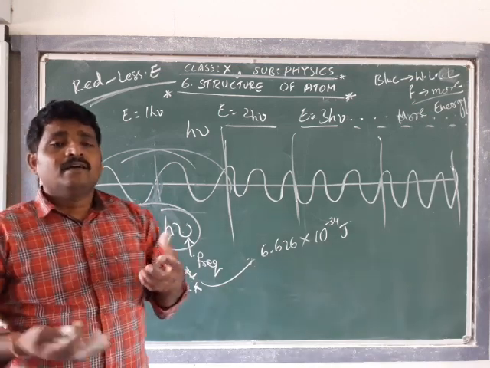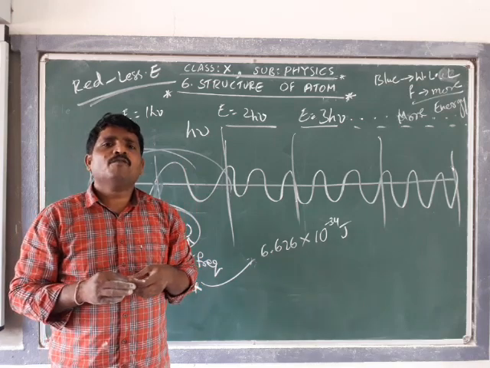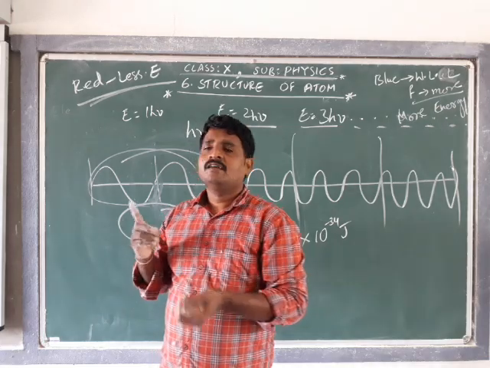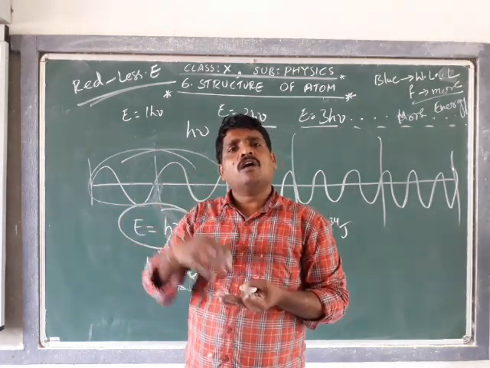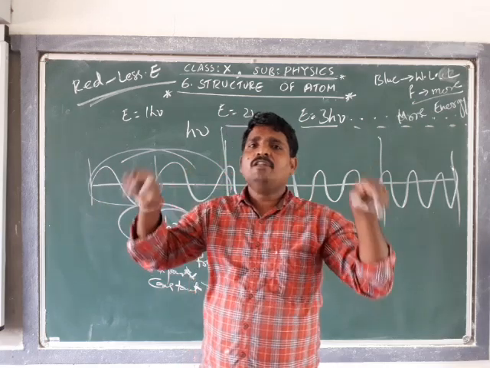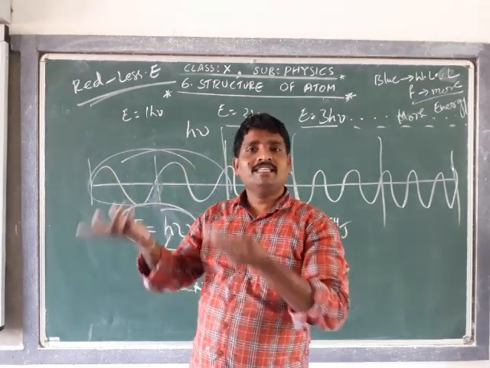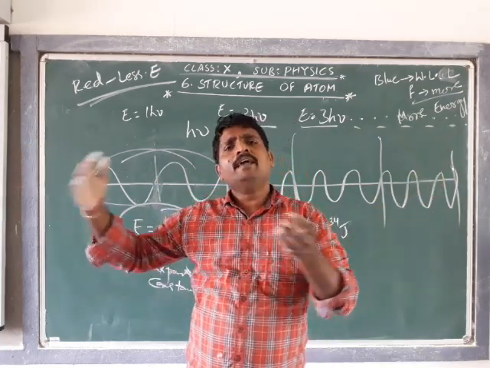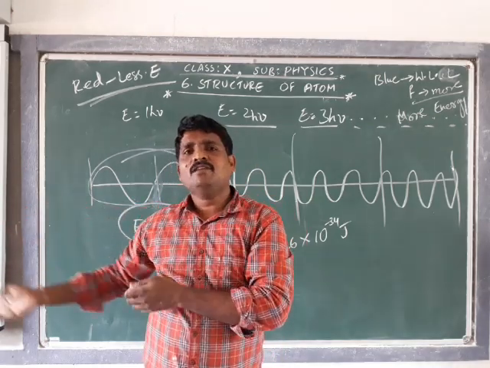If an electromagnetic wave is gaining or losing some energy, the value of that energy may not be in a continuous form. It can have discrete values.